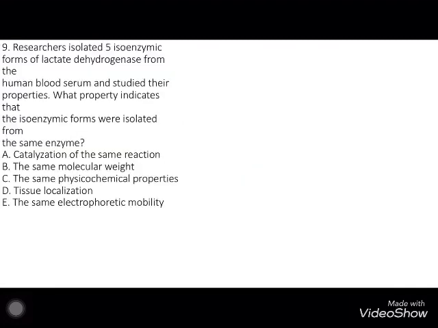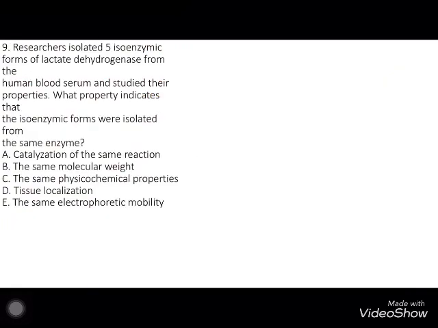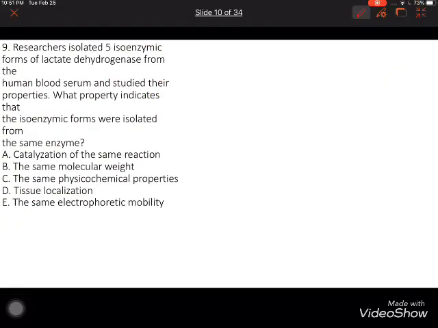Here, researchers isolated 5 isoenzyme forms of lactate dehydrogenase of the human. What properties indicate the isoenzyme forms were isolated? Here, you see 5 isoenzymes. What is an isoenzyme? An isoenzyme is a multiple form of the same enzyme. That means each of the 5